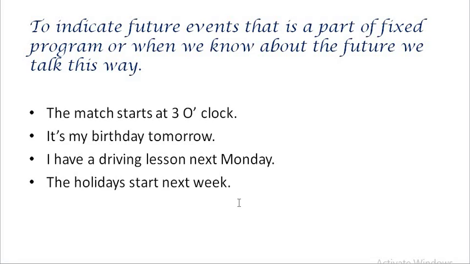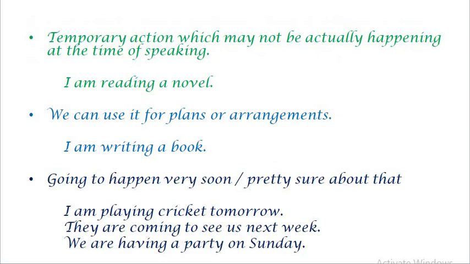So this way we can use future to tell about the future. Or we can say about the future in this way also. I am reading a novel, I am writing a book, I am playing cricket tomorrow, they are coming to see us next week, we are having a party on Sunday. So these things are actually used when you are pretty sure about that. This is going to happen very soon, or we have plans or arrangements for future, or temporary action which may not be happening at the time of speaking, but that will happen just after that. So this way also we can say about future.